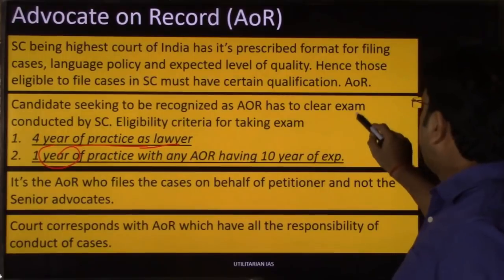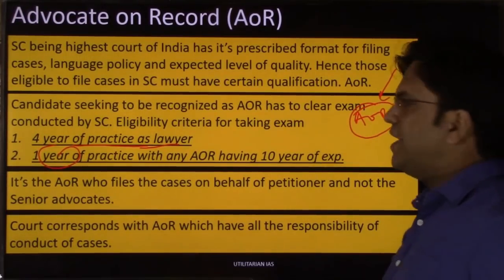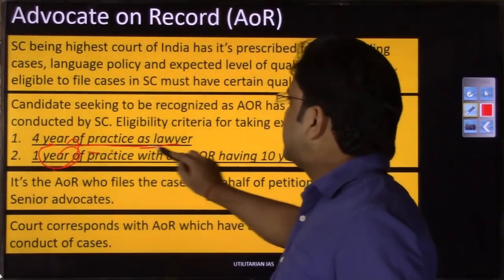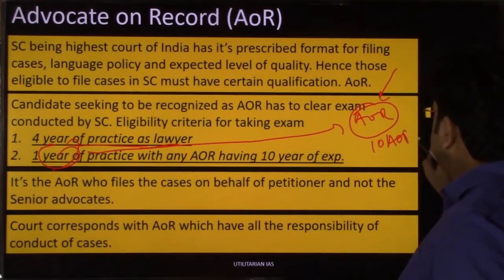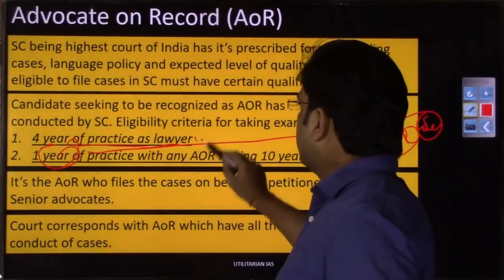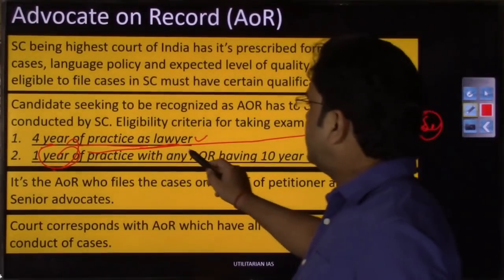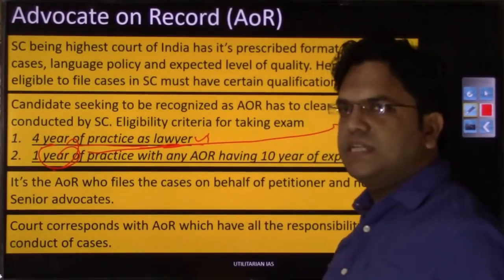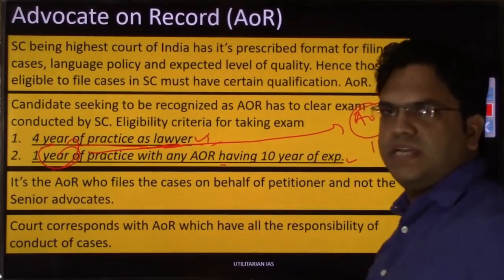So the person should have taken training of 1 year with a person who is already an advocate on record, and the person with whom he is taking training should have experience of 10 years as an advocate on record in the Supreme Court, right? So that is the level of sophistication and clarity needed, and that is the level of experience a person should have if he or she wants to sit for this exam, right?